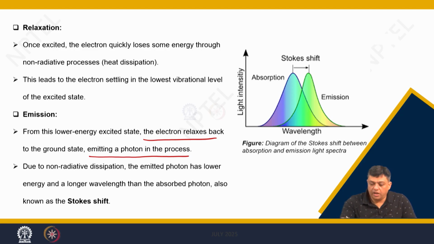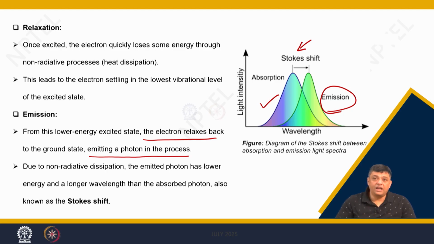So, you have an absorption and then an emission, and this is a Stokes shift. Why? Because due to the non-radiative process, the emitted photon has lower energy and meaning a longer wavelength than the absorbed photon, and you see this Stokes shift.